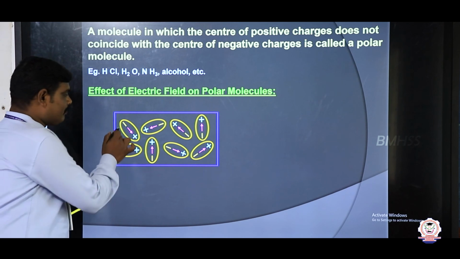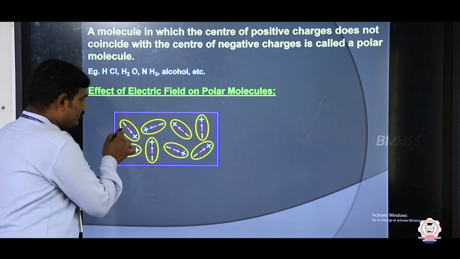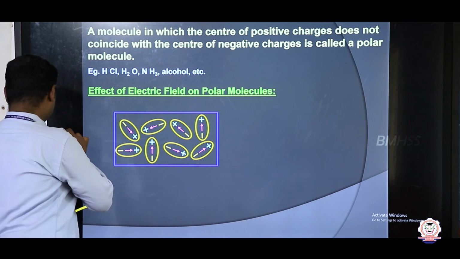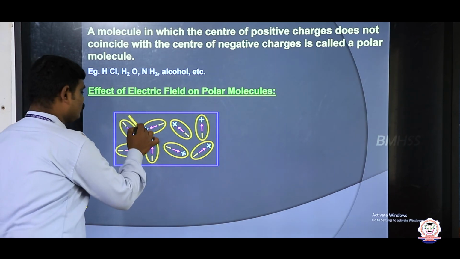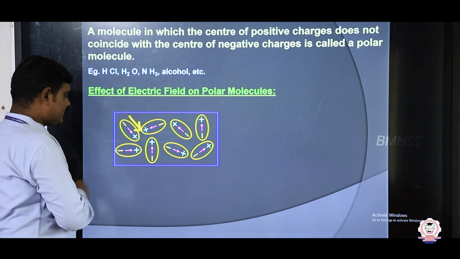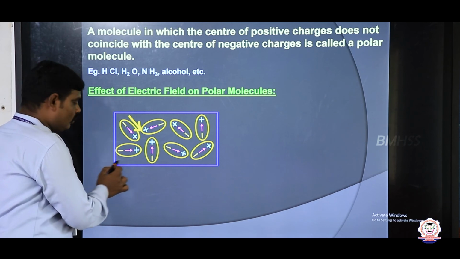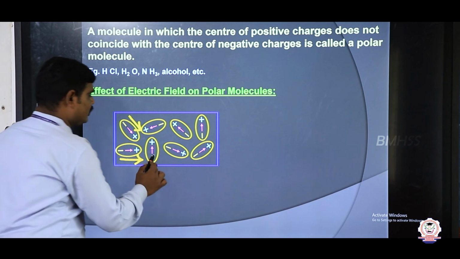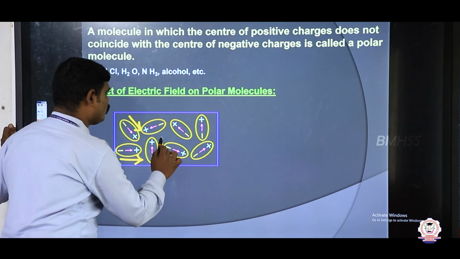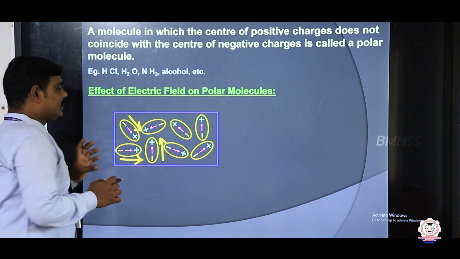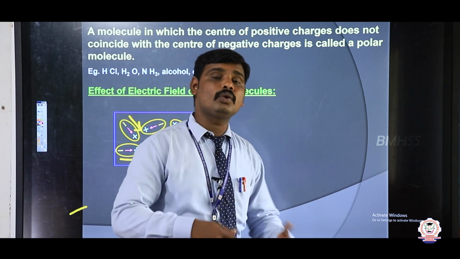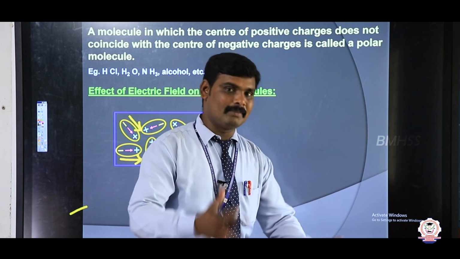For example, this is the first dipole, and its dipole moment points from upwards to downwards. This dipole points in this direction. The third dipole points from downwards to upwards. So all the dipoles are not pointing in the same direction; they point in random directions.